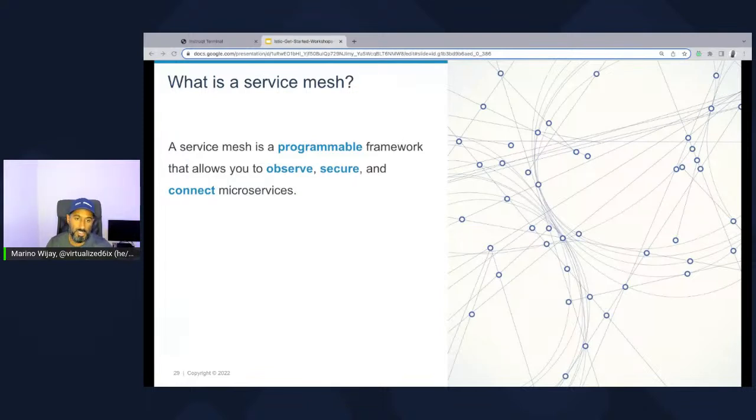Now, a service mesh layer provides three key components. The observability component, so we can see who's talking to who and what they're doing, and if there's any sort of latency between, let's say, a request and a response. We can secure, like I previously mentioned, and we also find ways to connect to these microservices. But in order to connect to these microservices, we also have to know where they are, who they are. And that comes from this concept of service discovery. That's one of the biggest features of service meshes. They provide service discovery, where you have a control plane that is able to tell you where a service you're trying to communicate with lives or is located.